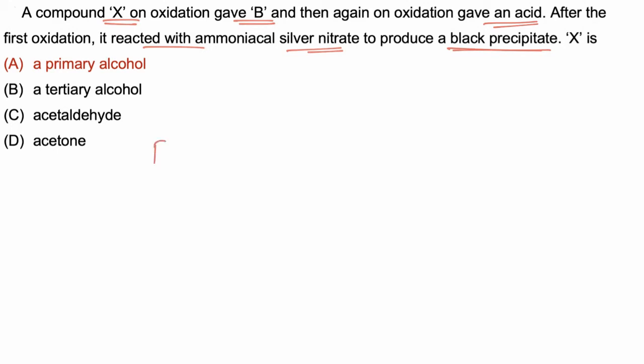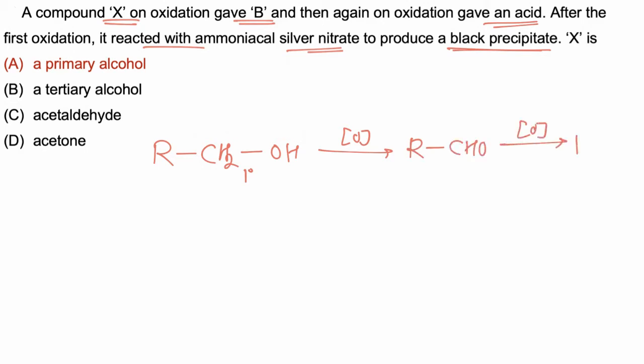Now aldehydes are formed after oxidation of alcohol. So this alcohol must be 1 degree. 1 degree alcohol on oxidation gives aldehyde. Now this aldehyde on further oxidation will give acid. If aldehyde is treated with Tollens reagent, in presence of Tollens reagent it will be converted to acid, along with a black precipitate of silver.